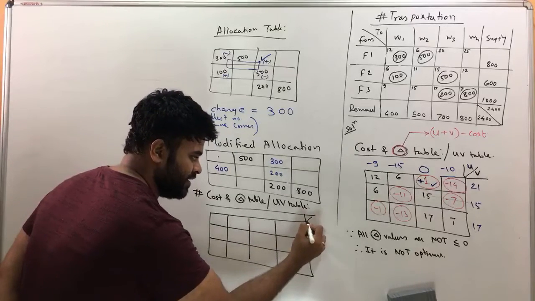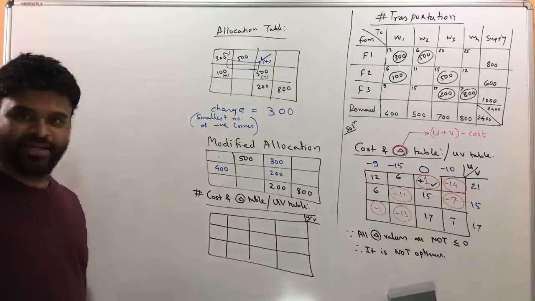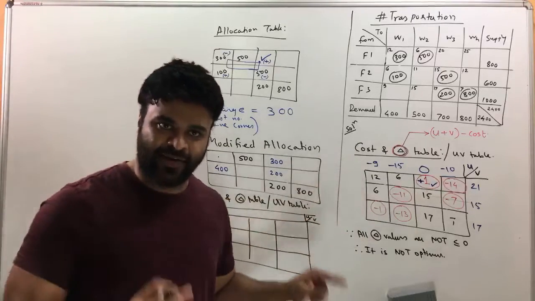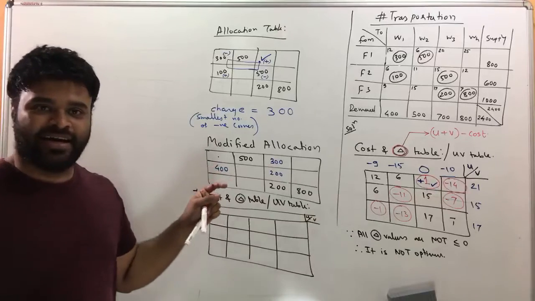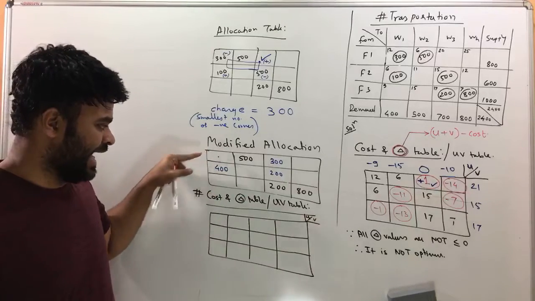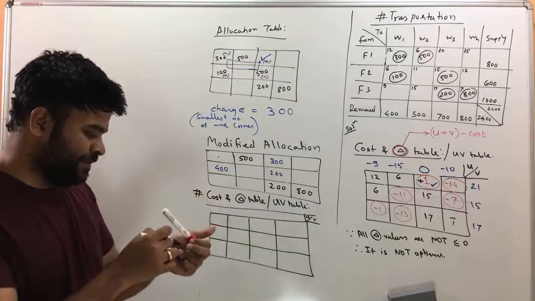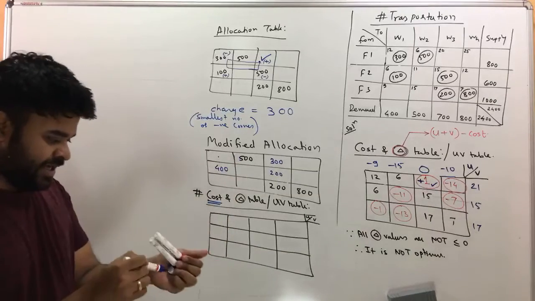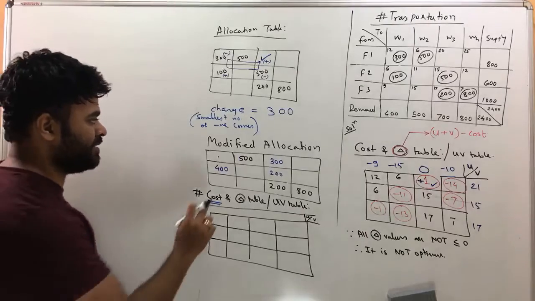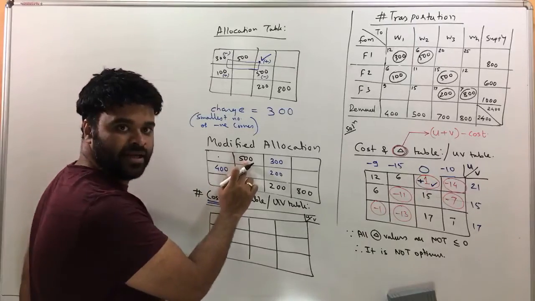Alright, so we have UV. Okay, so let's do that procedure again. Now, let me go very slow and solve all this, okay? Well, we have the modified allocations and the cost and delta table will be the cost of allocation. So, cost of allocation of 500. Now, for the cost, you have to look at the main table. So, this is 500.